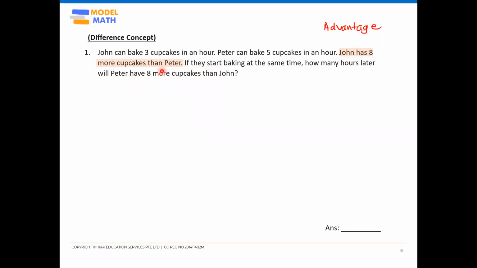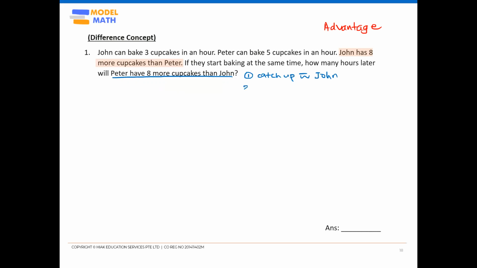Notice that in the end, we want Peter to be more than John, even though John already got the advantage at first. So that means Peter has to achieve 2 things. Peter will have to achieve catching up with John first. Let me write that down. In order for him to achieve this target, he first needs to be able to catch up with what John has later on. To catch up with someone means there will be a point in time whereby you have baked the same number of cupcakes as the other person. So he needs to first catch up with John.